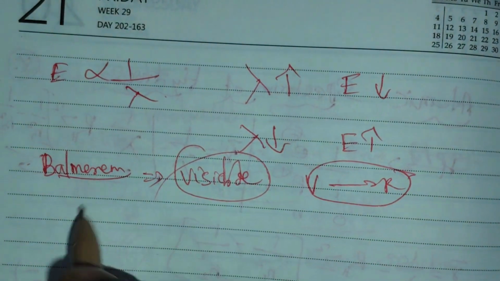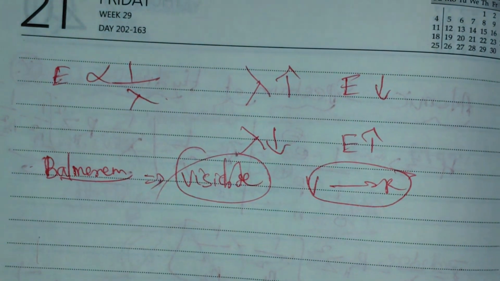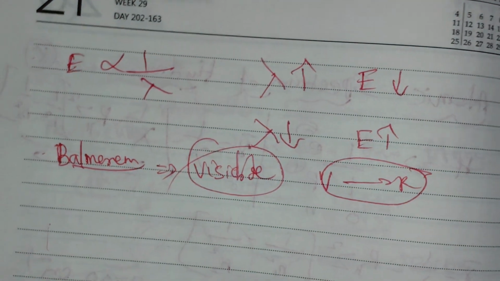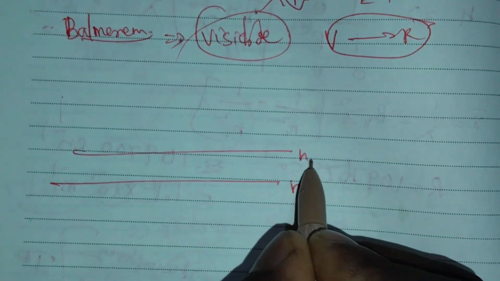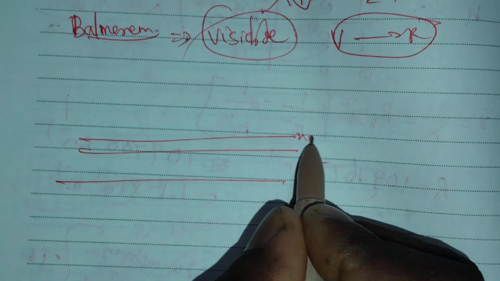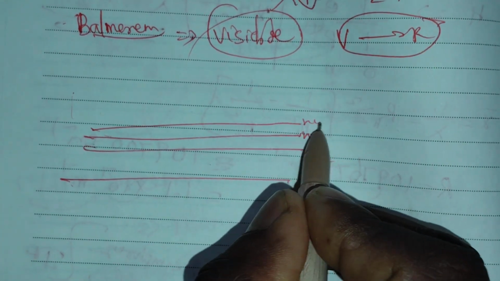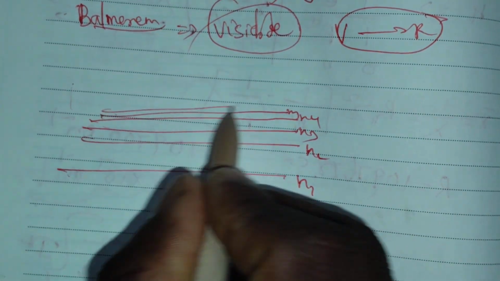So here the Balmer series is n is equal to 2. I can write everything: n1, n2, n3, n4, n5, n6.